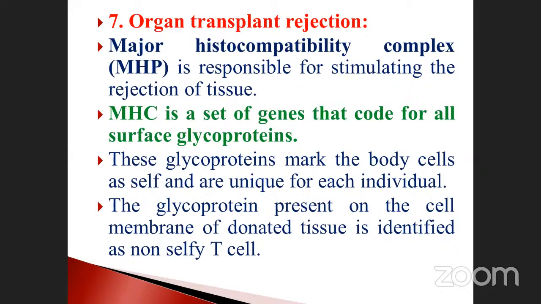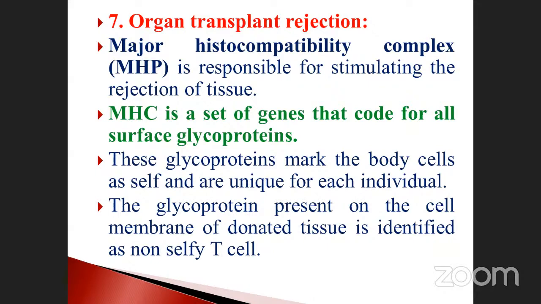These glycoproteins mark the body cells as self and are also unique for each individual. That is very, very important. Your tissue glycoprotein is not similar to your parents'. It may differ. Likewise, your sister also has her own unique glycoprotein molecules.